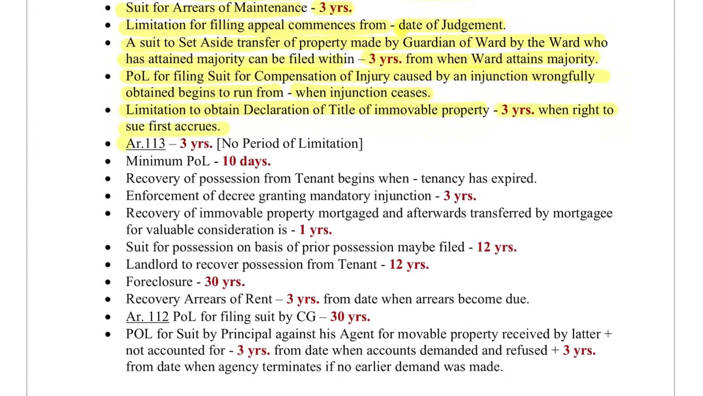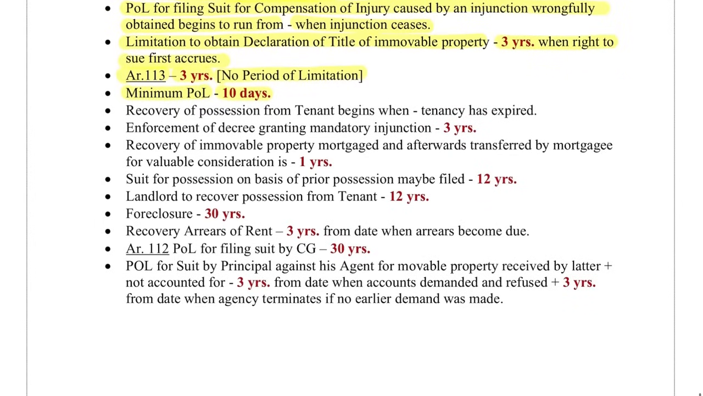Article 113, 3 years when no period of limitation is given. Minimum period of limitation, 10 days. Recovery of possession from tenant begins when tenancy has expired. Enforcement of decree granted by mandatory injunction is 3 years. Recovery of immovable property mortgaged and afterwards transferred by mortgagee for valuable consideration is 1 year. Suit for possession on basis of prior possession may be filed within 20 years. Landlord to recover possession from tenant within 12 years.